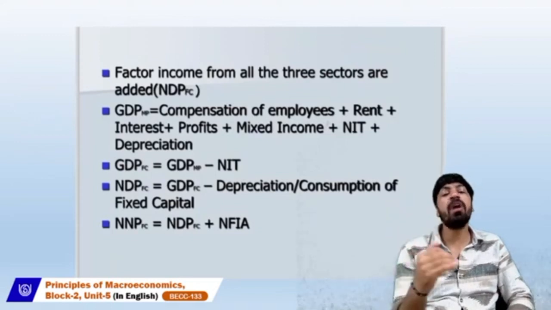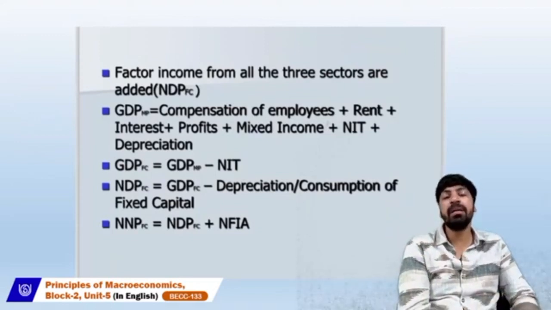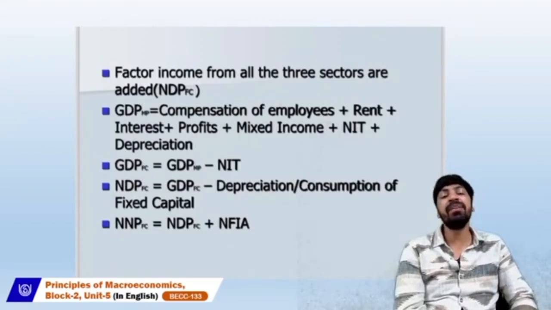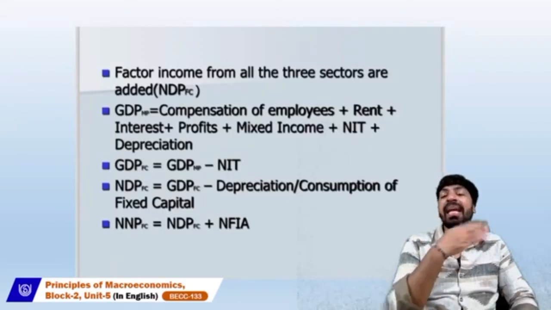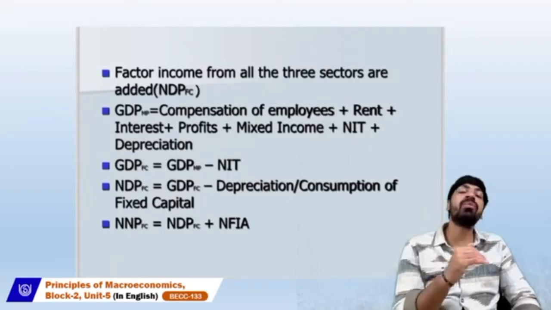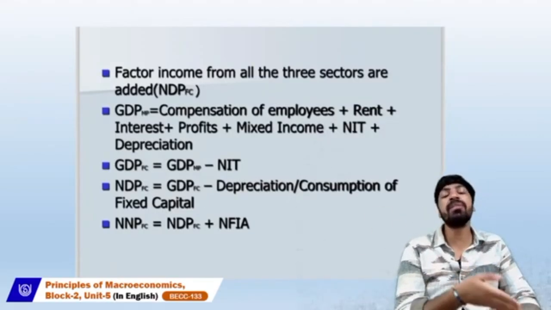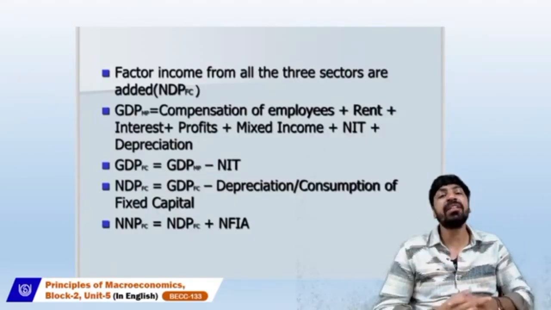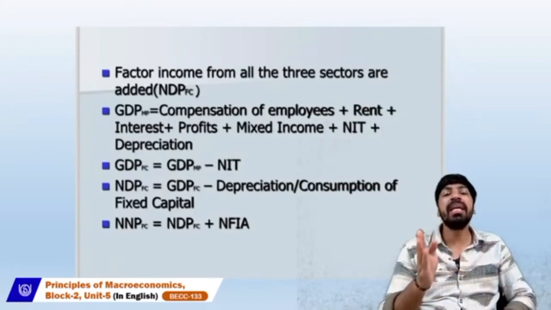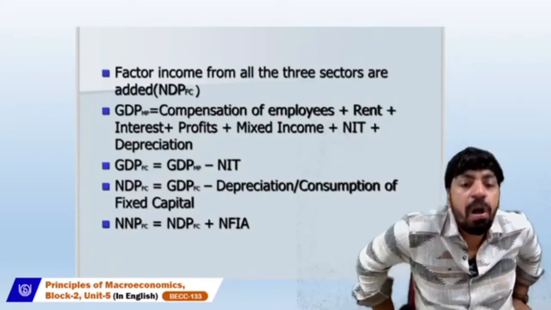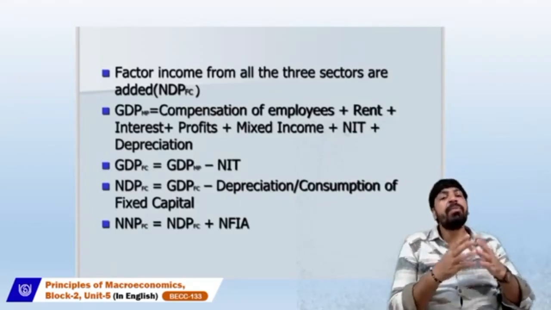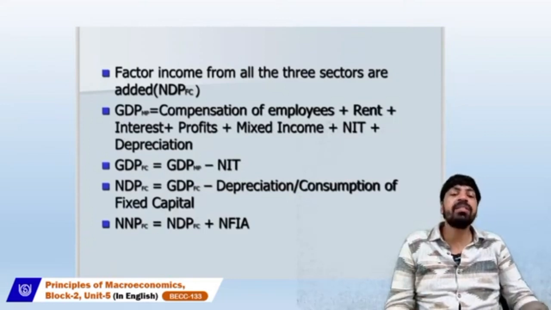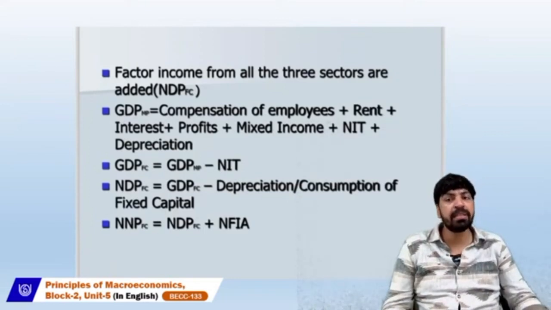Now we have to follow step by step to calculate the net national product at factor cost. Ultimately, whichever method we use, we need to calculate the net national product at factor cost. Once you calculate the factor incomes, all will be added: the operating surplus, mixed income of the self-employed, and the compensation of employees.